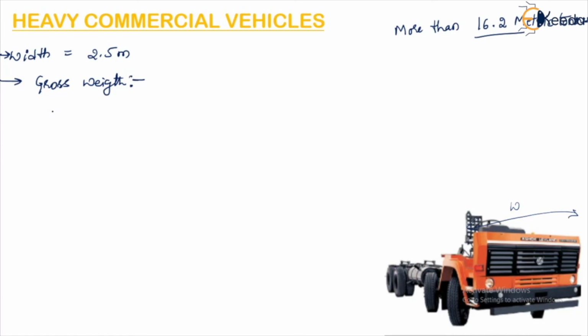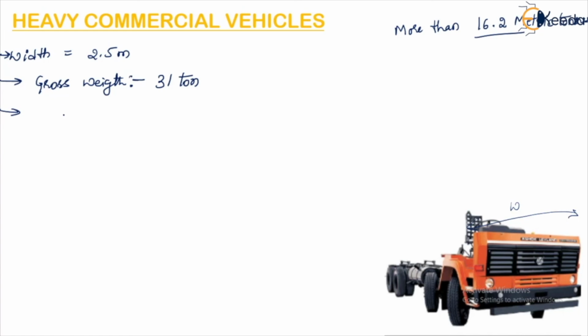So here the gross weight of this heavy commercial vehicle, Ashok Leyland, is 31 tons. So it is way more than 16.2 metric tons.